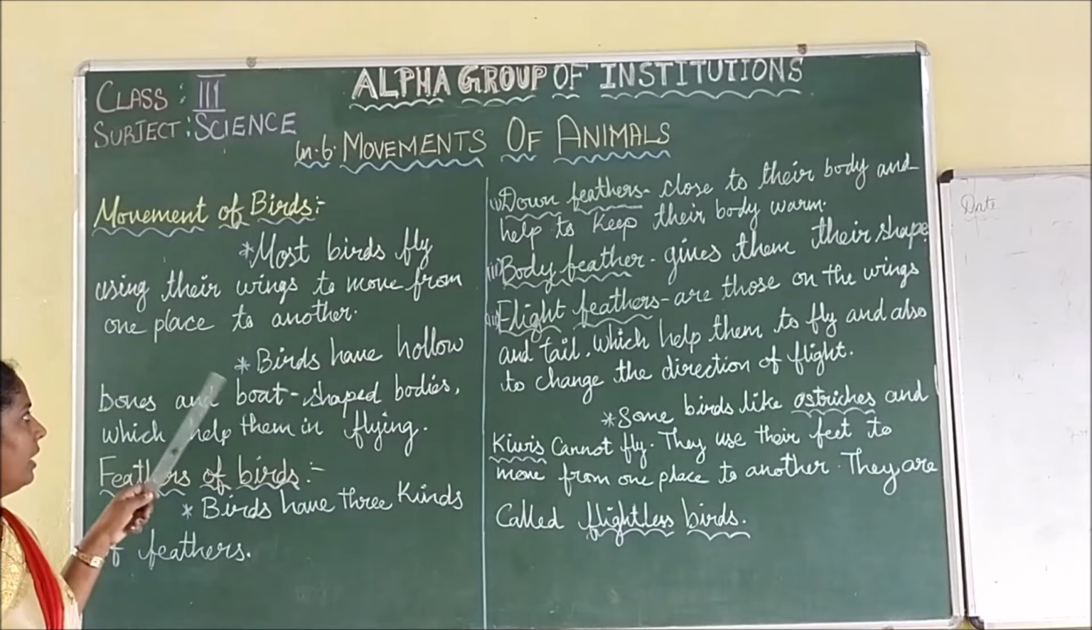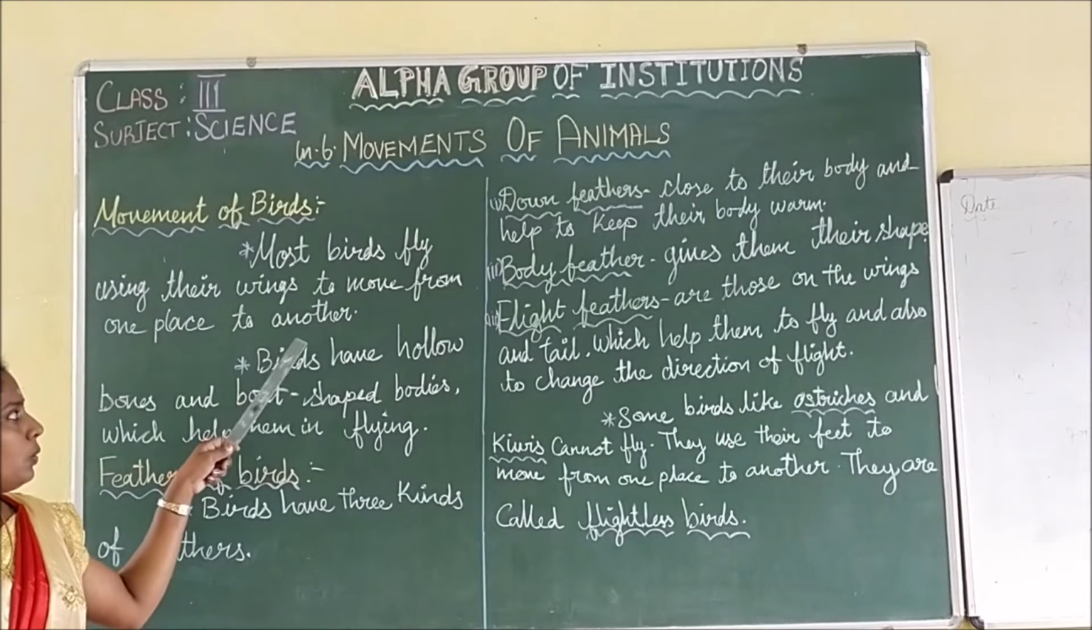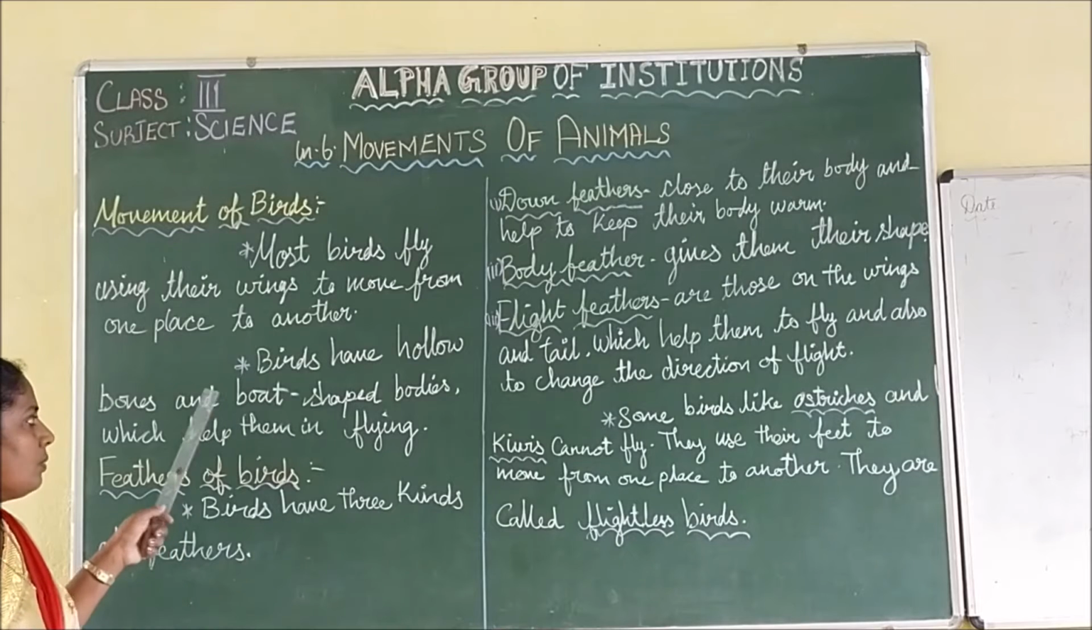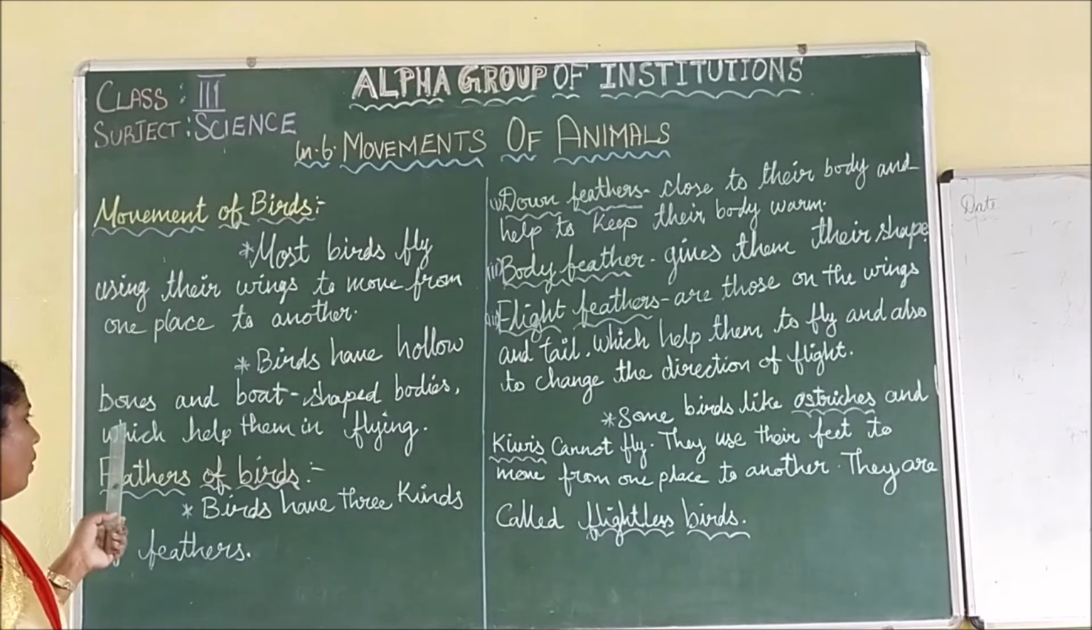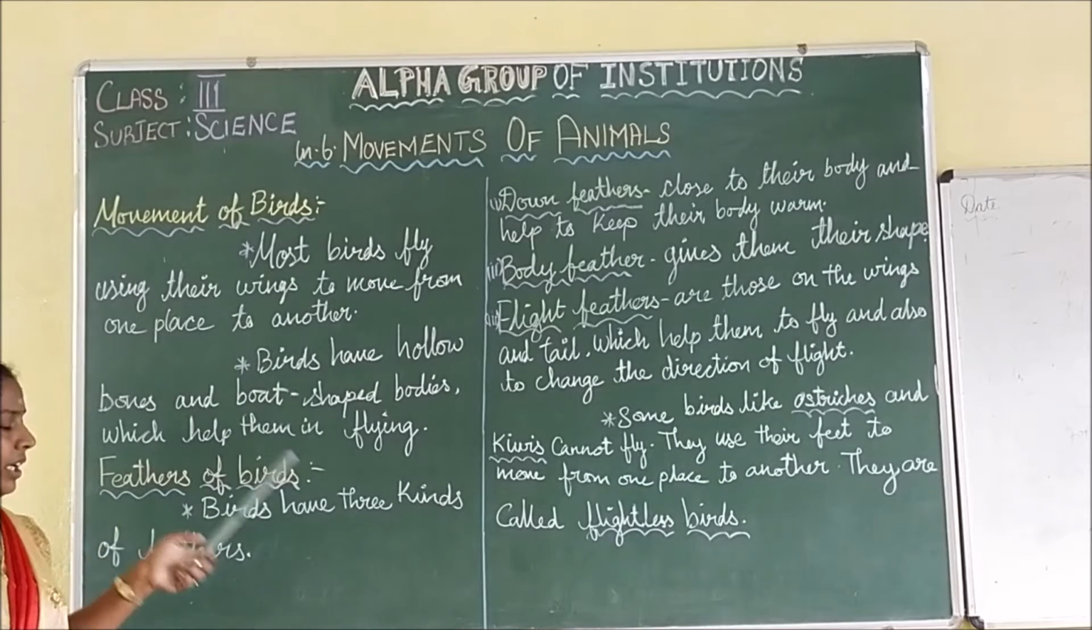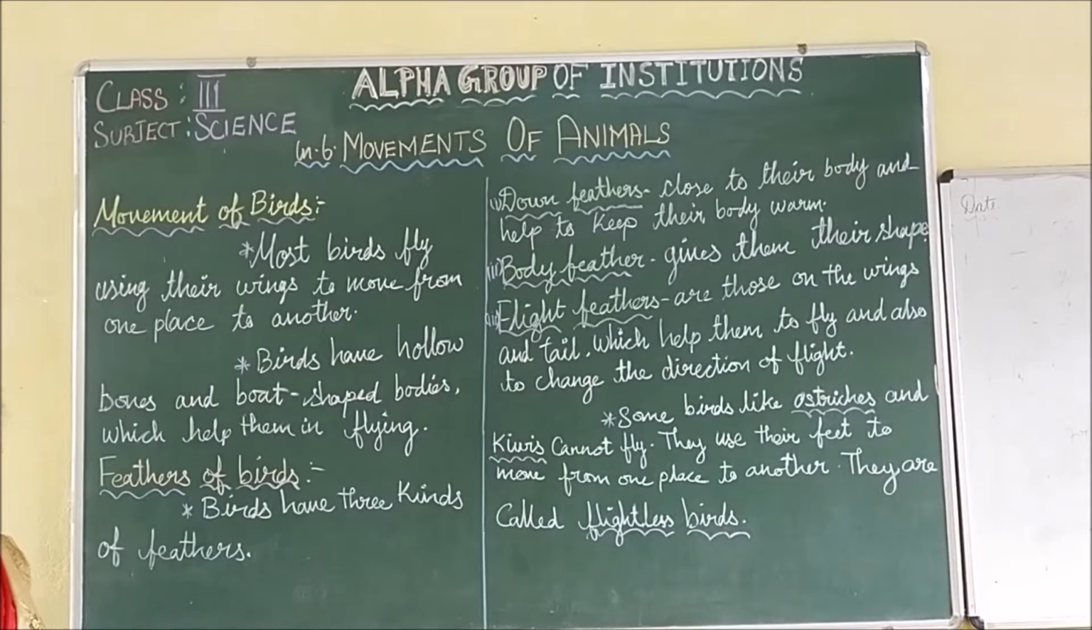Most birds fly using their wings to move from one place to another. Birds have hollow bones and boat-shaped bodies which help them in flying. Birds have hollow bones, meaning weightless bones. So the hollow bones and boat-shaped body help them to fly.